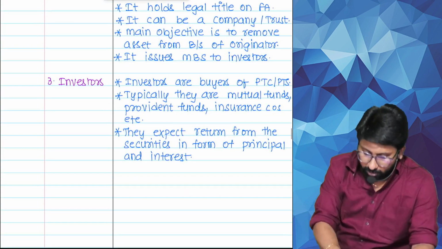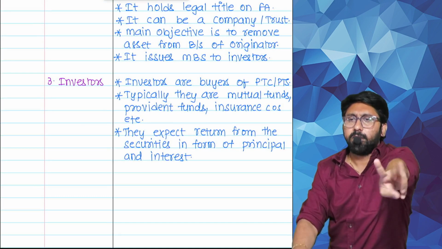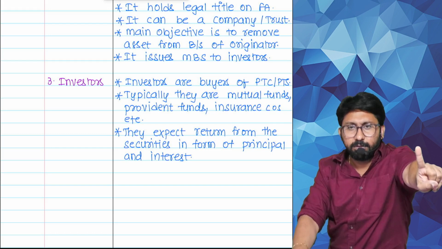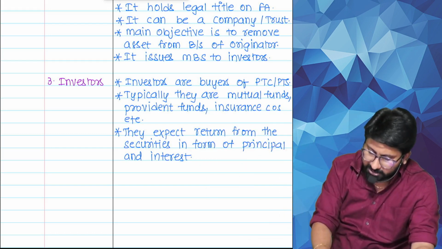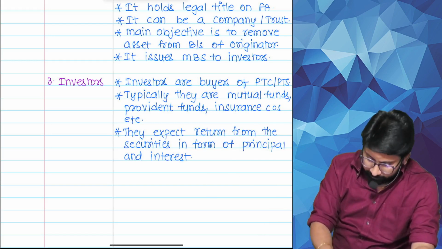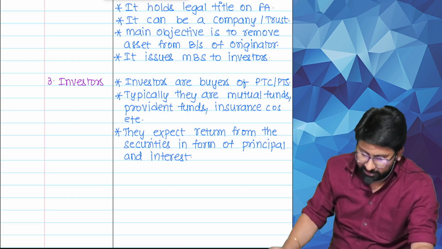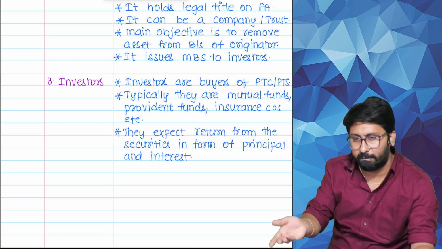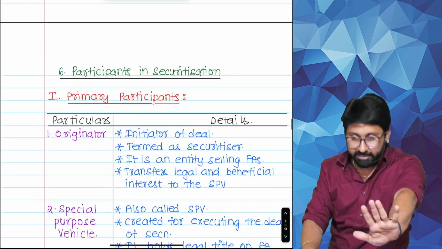So, next one. You know this. Sir, investors are of how many types? He can be buying PTC or he can buy a read. Investors are buyers of securities, typically mutual funds, provident funds, insurance companies. They expect a return from the securities in the form of principal and interest. Next. These are all main participants.